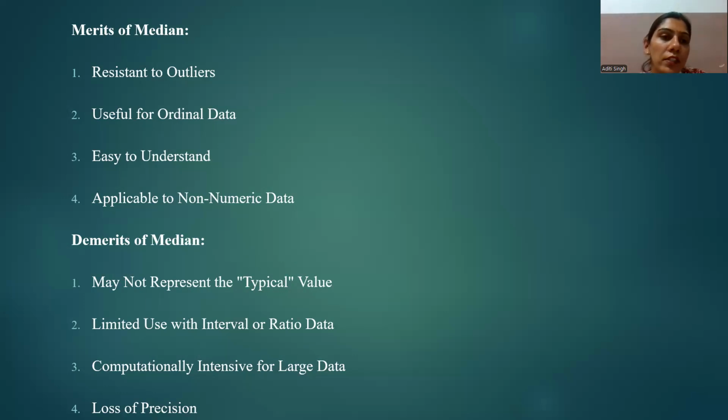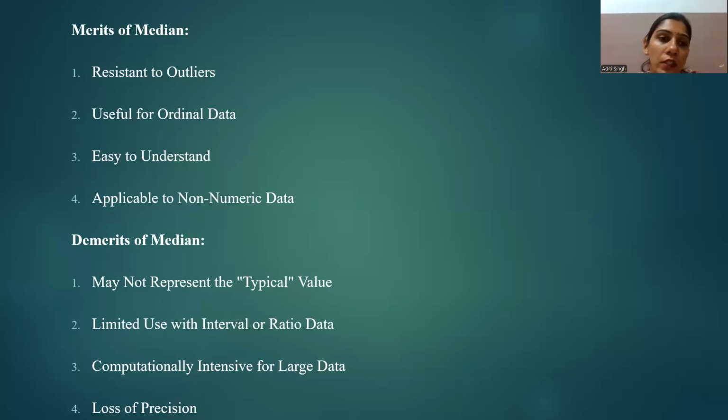First one is resistance to outliers. This is one of the most significant advantages of median. Outliers are extreme values that can distort the mean significantly, but they have little effect on the median. This makes the median a robust measure which deals with skewed and unsystematic data.